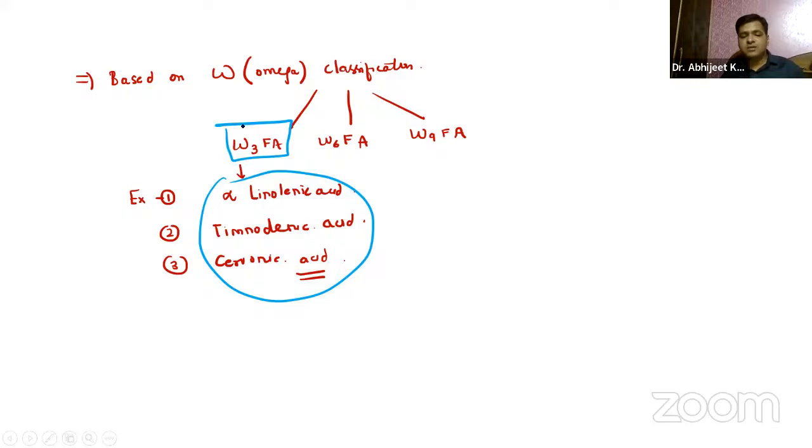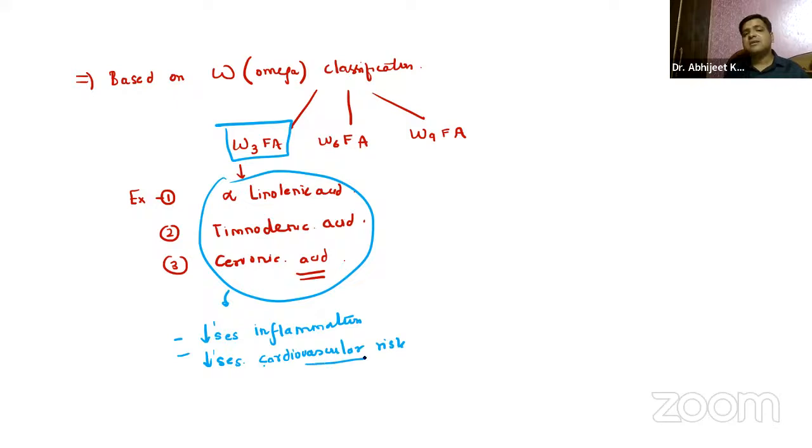Now, what is the importance, guys, in our body? They basically help in decreasing the inflammation process. It decreases inflammation. It decreases the cardiovascular risk. All the cardiac diseases, it decreases the risk of cardiovascular diseases. The heart and the associated vessels. Vascular means blood vessels, the arteries related to the heart, right?